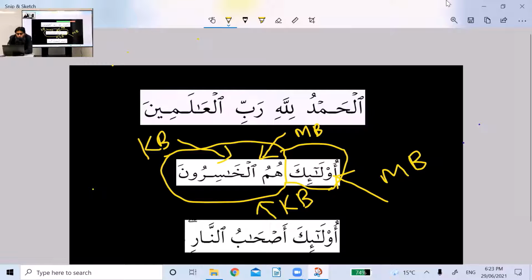Let me repeat one more time. Ulaika is the mubtada part. Humul khasiruna complete is the khabar part. Inside humul khasiruna, hum is the mubtada for this inner sentence, and al khasiruna is the khabar part. Okay, now let's translate it.